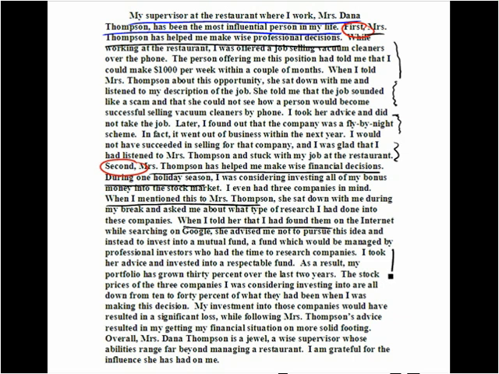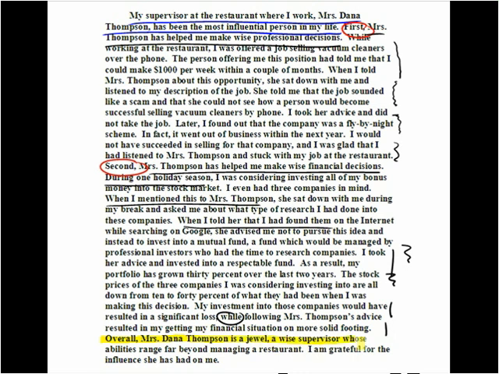So the writer also shows the contrast between what happened to the companies she was considering and what her portfolio has actually done, showing a good illustration of the wise financial decision she made and why Mrs. Thompson influenced her life financially. "My investment into those companies would have resulted in a significant loss, while following Mrs. Thompson's advice resulted in my getting my financial situation on more solid footing." So we have a contrast here. My investment into those companies would have done this, while following her advice resulted in this.